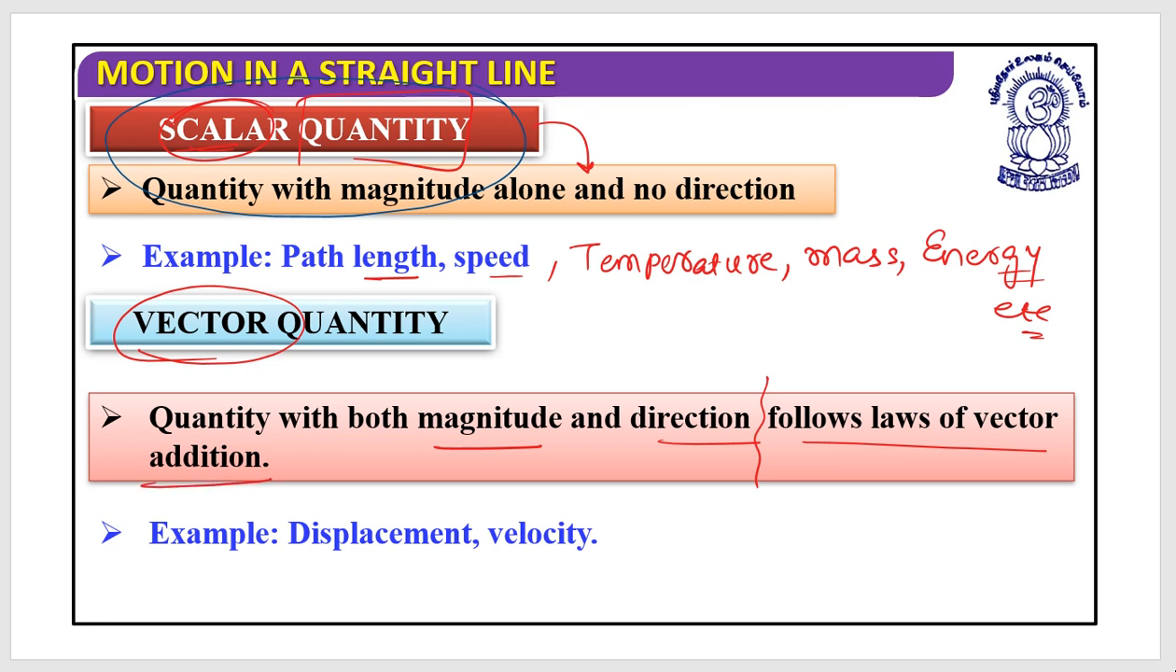If it is having these three things, magnitude, direction, and it follows laws of vector addition, then and only then it could be considered as a vector quantity. Please remember these things. Which are they? Think.